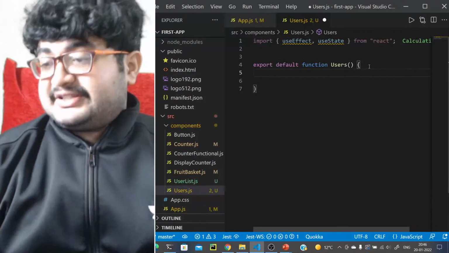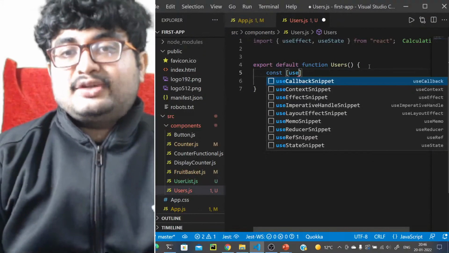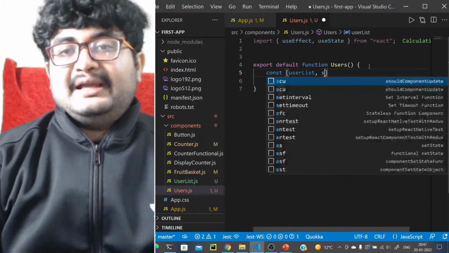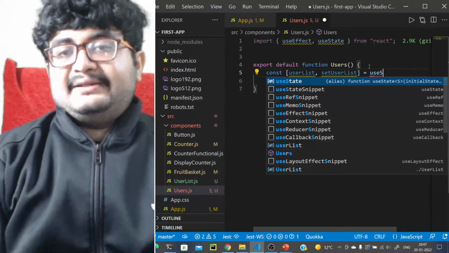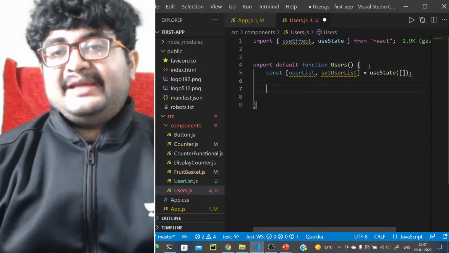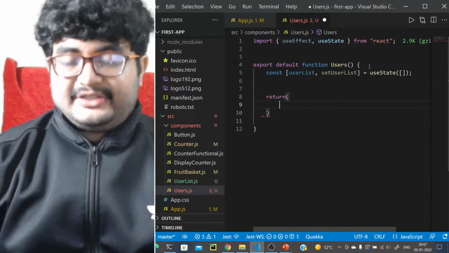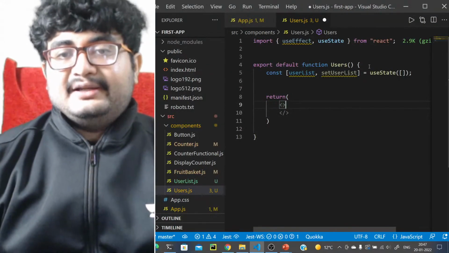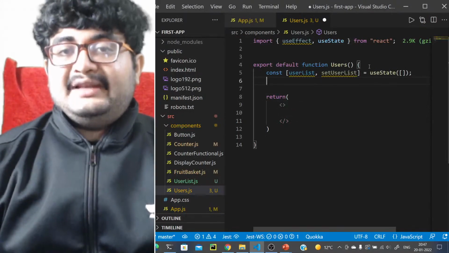Let's first create a state called user list and set user list, using useState, and initially it will be an empty list. Now let's just return for now. We should return something like a ul. Also we will have a counter, since we will have a subscription.